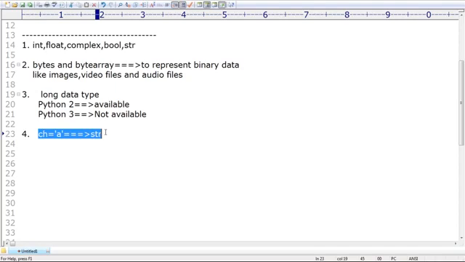Next, a single character within single quote is generally considered a char data type in other languages, but in Python there is no such terminology. It is also treated as str type only, because Python doesn't contain the char data type. Clear? Are you in a position to understand the terminology? That's all. These are just the basic summary level points.